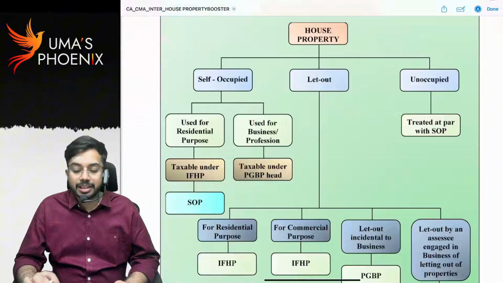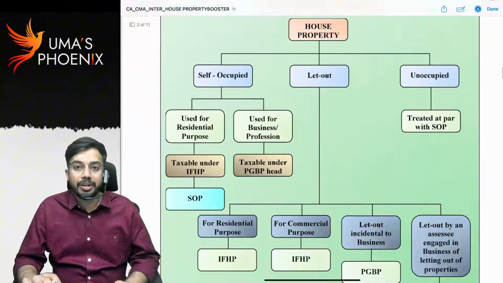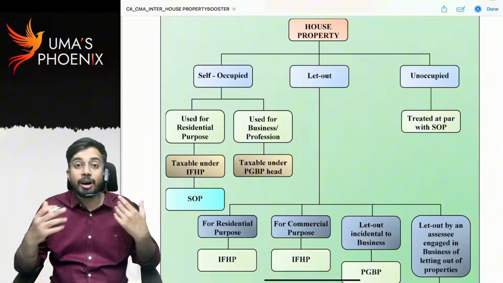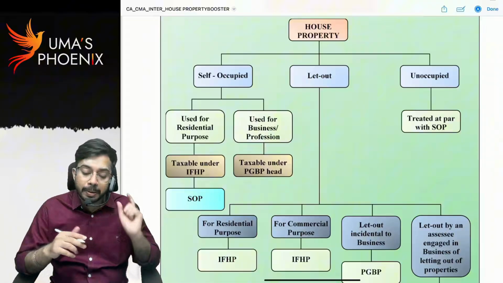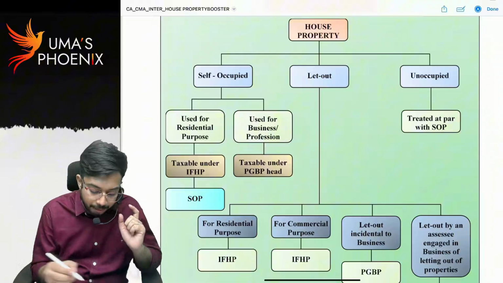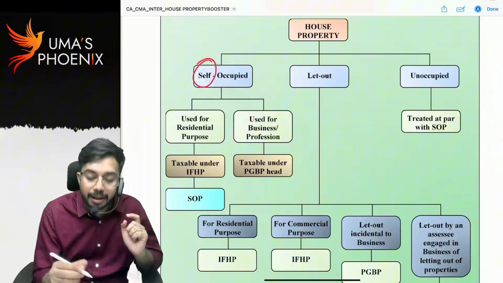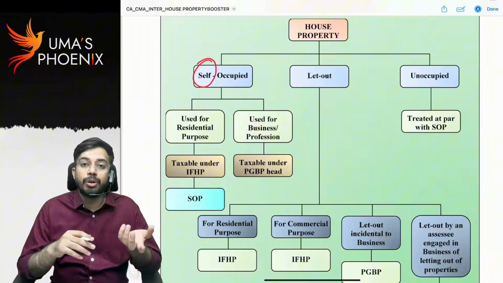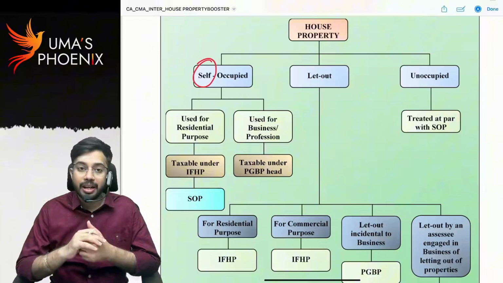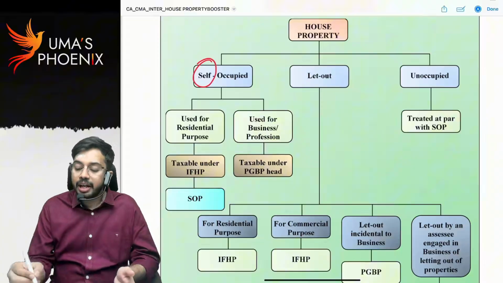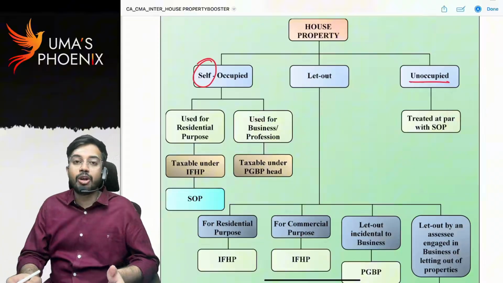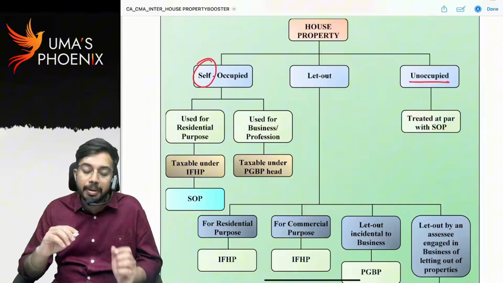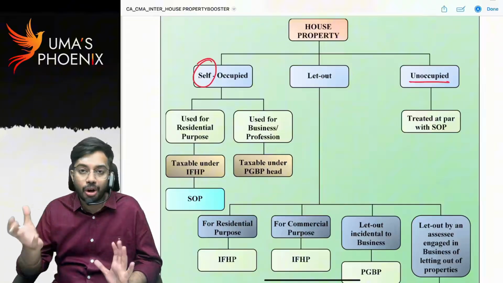Now let us discuss usage of house property. You are having a house property. Now how can you use that house property? In how many ways? Either the house property can be self-occupied, which means used by the owner himself, or the house property can be let out. You will give that house property on rent to a tenant. Third, it can be unoccupied, that means it will not be used by anyone and it is idle. So a house property can be either self-occupied or let out or unoccupied.